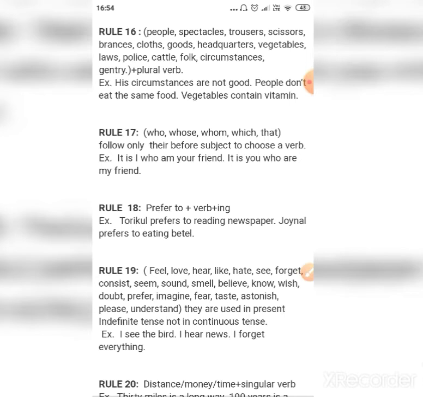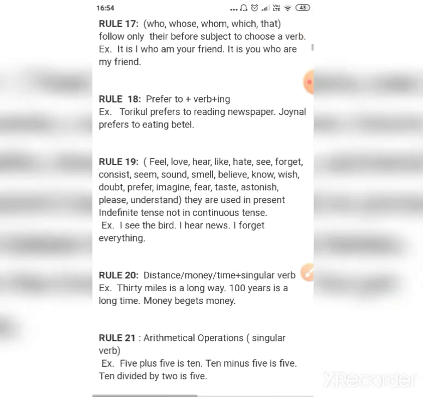Rule number 17. All these words which are there in the brackets follow only their before subject to choose a verb, like it is I who am. Although these words are immediately before the helping verb, even then they will follow only their before subject to choose a verb. It is I who am. It is you who are. You are, I am.